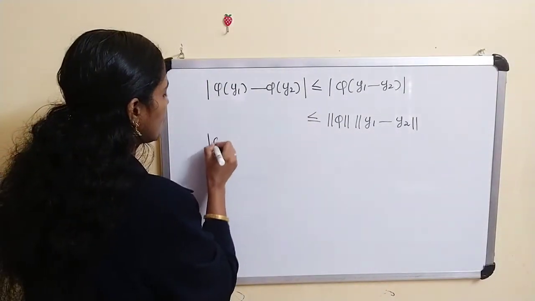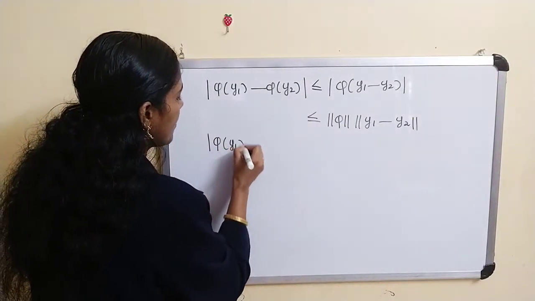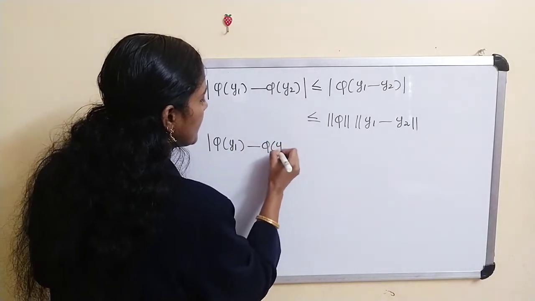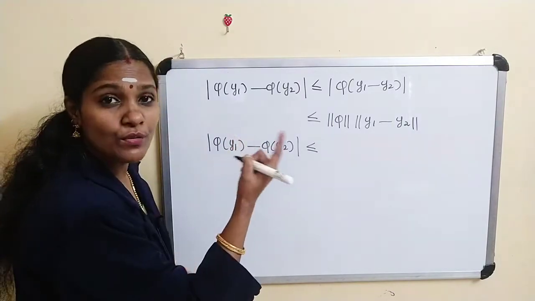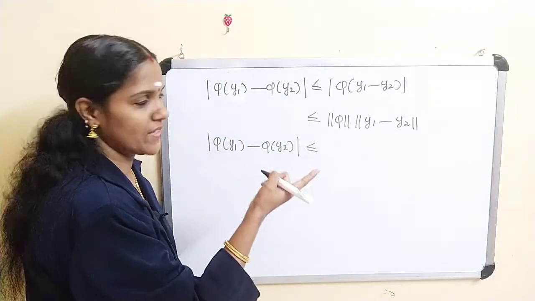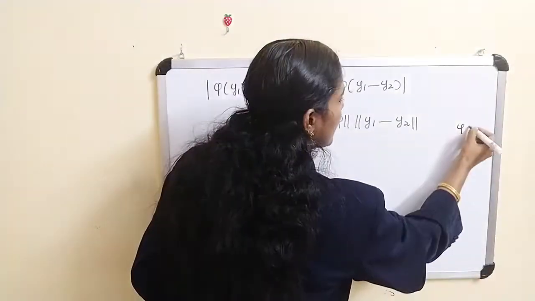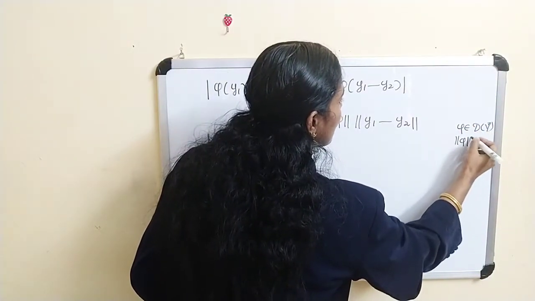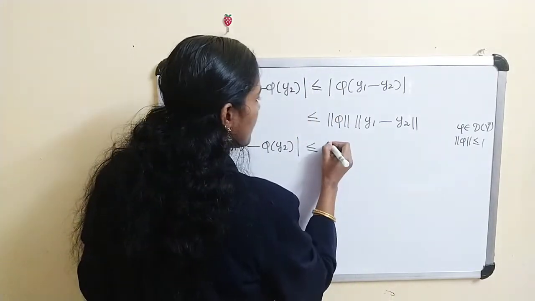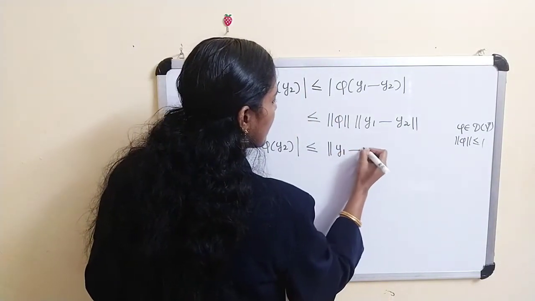Thus we get modulus of phi of y1 minus phi of y2 is less than or equal to norm of y1 minus y2, since phi belongs to D_Y star, therefore norm of phi is less than or equal to 1.